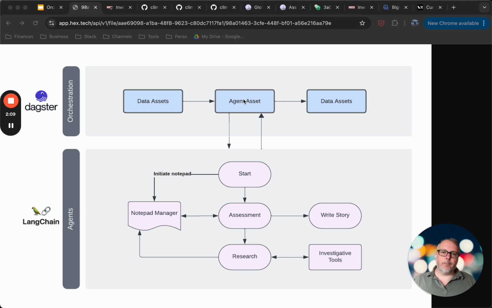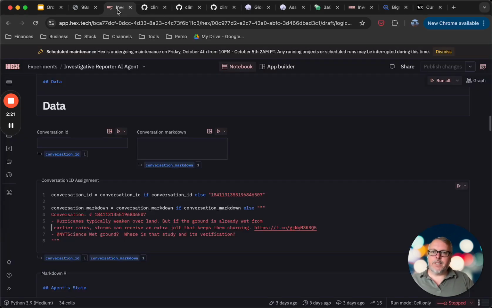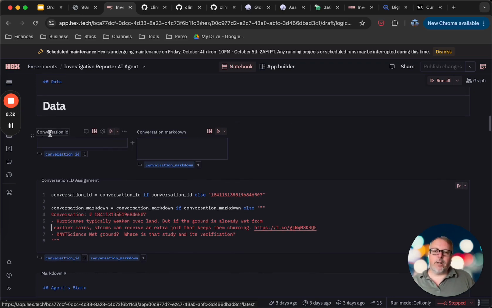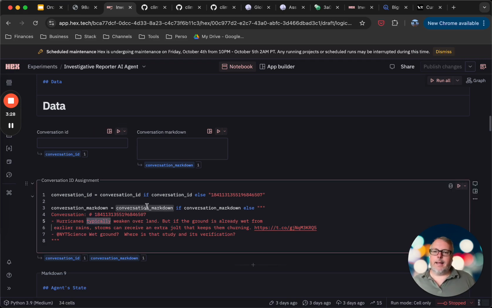And then if you're familiar with Dagster, then you know that afterwards I can have downstream assets that will consume the output of those upstream assets. So that is the use case here. The AI agent prototype itself has been written in Hex. Essentially, what is happening is that it's waiting for a conversation ID and, in that case, the conversation markdown, but it's really all of the back and forth that has been happening on a social media platform around that conversation. And then here we have the actual conversation that occurred.